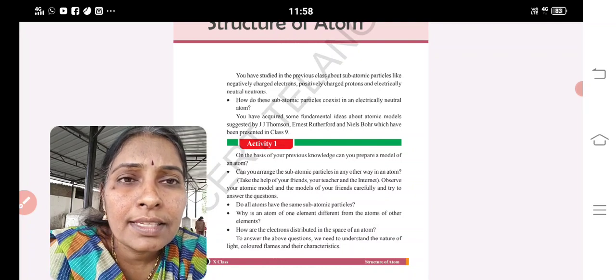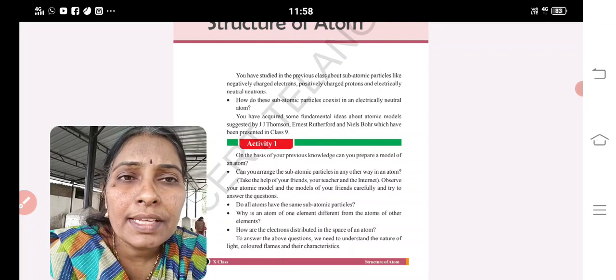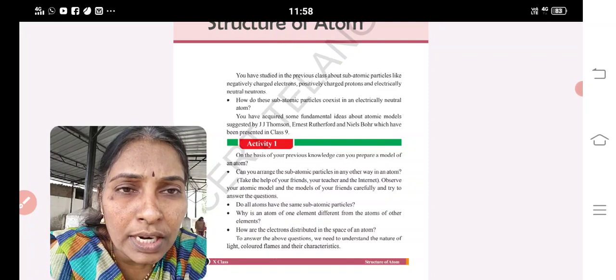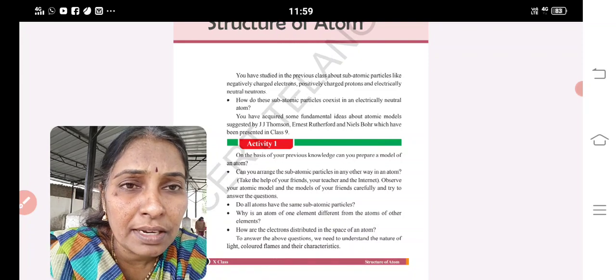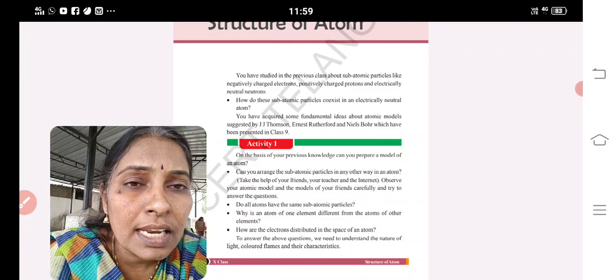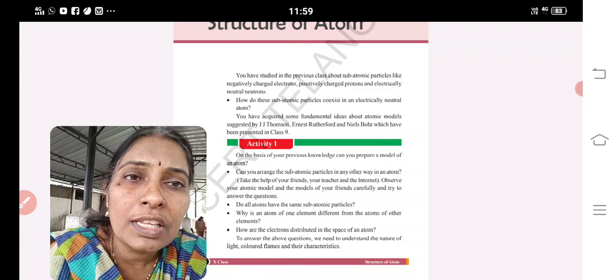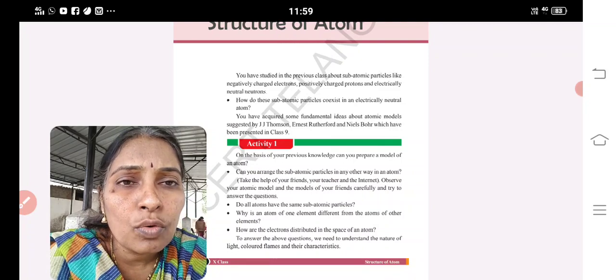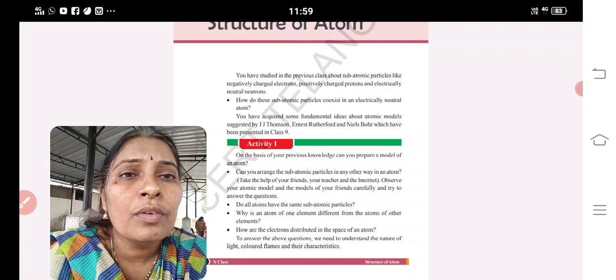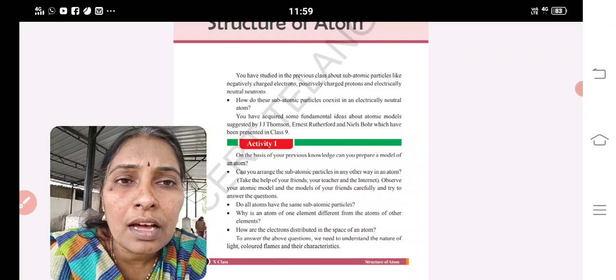Clear? Next, the Aufbau principle. What is the Aufbau principle? Always electrons should be filled in the lowest energy level first. As soon as you enter the class, you sit in the first bench. In the same manner, the lowest energy level should be filled first. After filling the lowest energy level, they can go to the next levels. By following these three rules, we are going to write the electronic configurations of elements 1 to 30 in 10th standard.